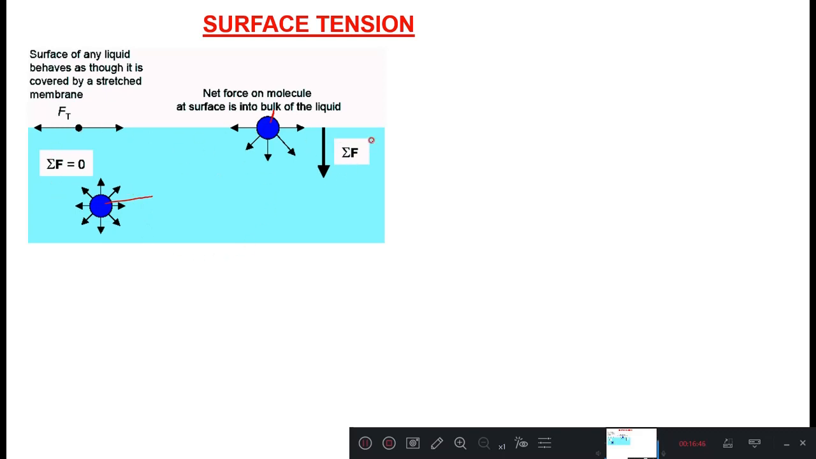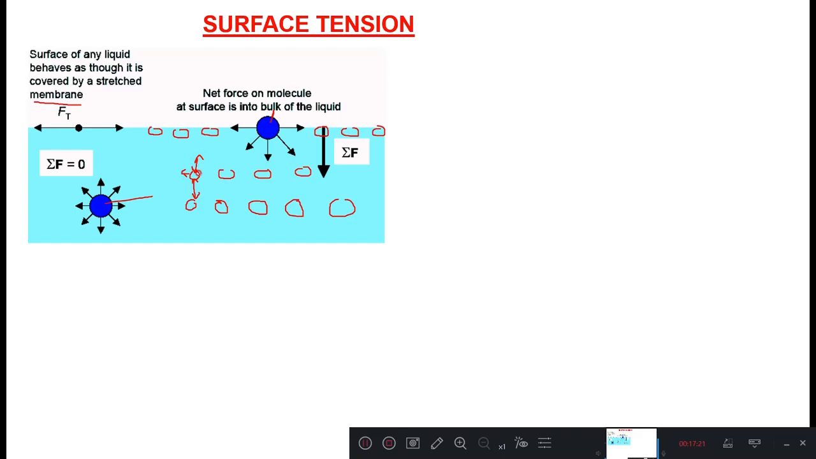Here I have mentioned that the surface of any liquid behaves as though it is covered by a stretched membrane. So the net force on the molecule at the surface is into the bulk of the liquid. It has various molecules like this, the ones on the surface also have molecules like this, and inside there are again molecules. There is an intermolecular attraction between the molecules from all directions.